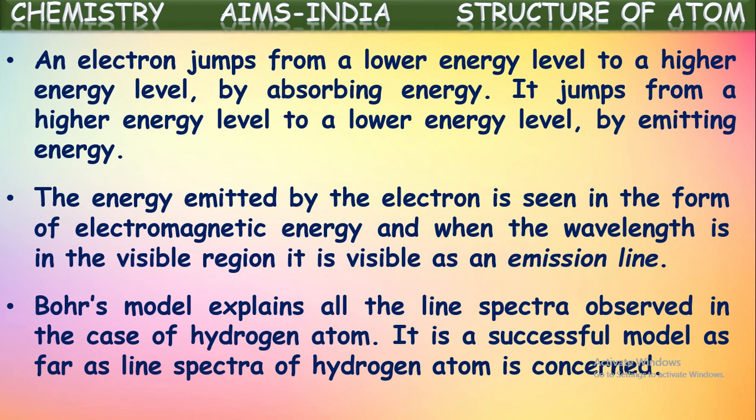So all these different spectral lines were observed by Niels Bohr in his hydrogen spectrum experiment. It is a successful model as far as the line spectra of the hydrogen atom are concerned. It is most successful because he gave the complete line spectra of the hydrogen atom by studying all kinds of energy emissions.